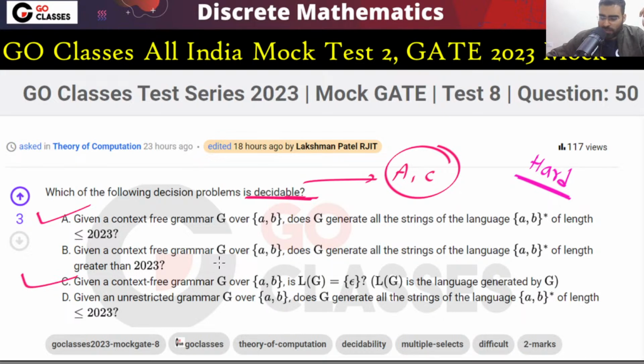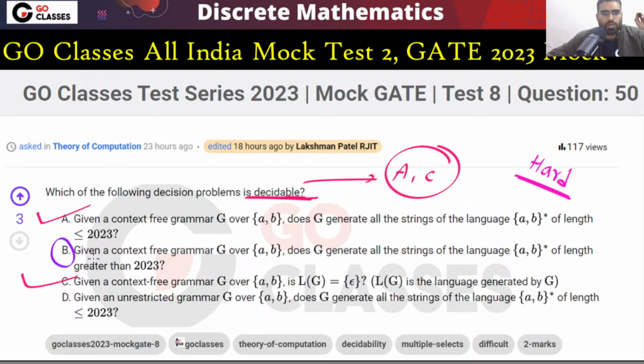But option B is beautiful. Actually, this is my favorite question. This option B is beautiful, because if option A and option B both are decidable, then the universality problem of context-free languages will become decidable.